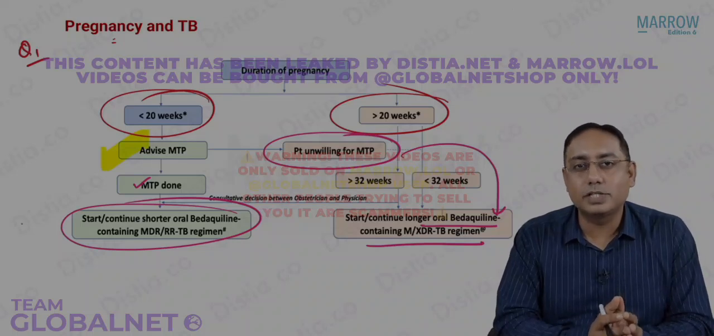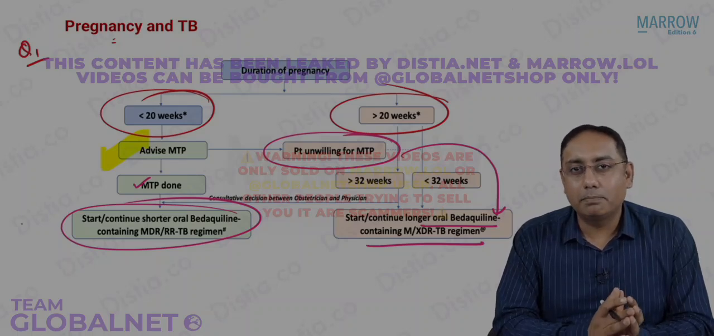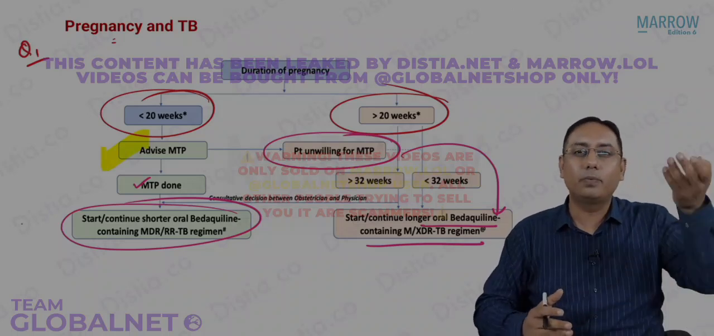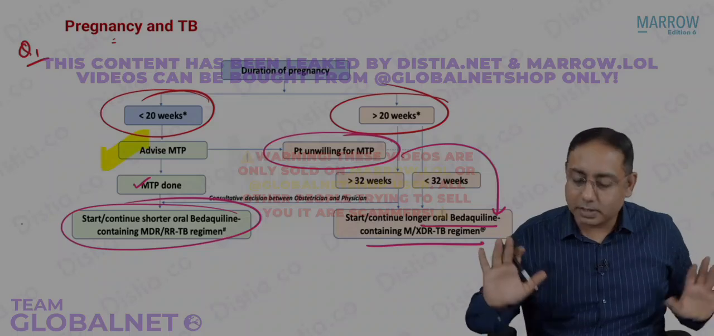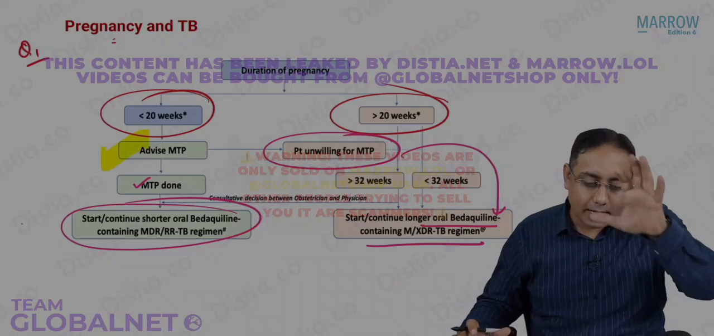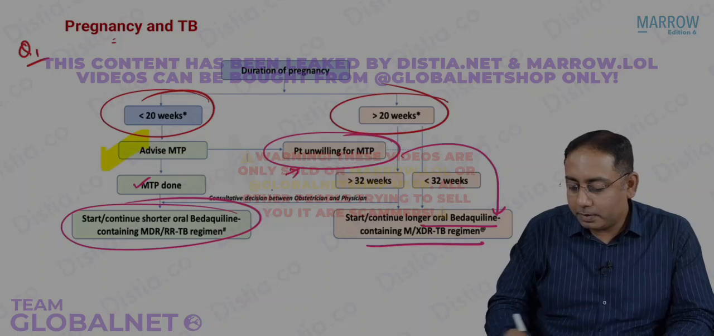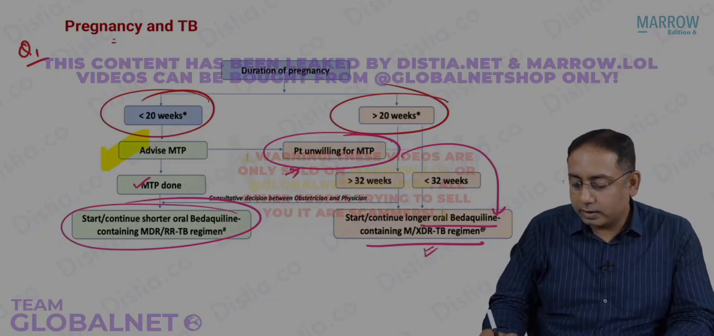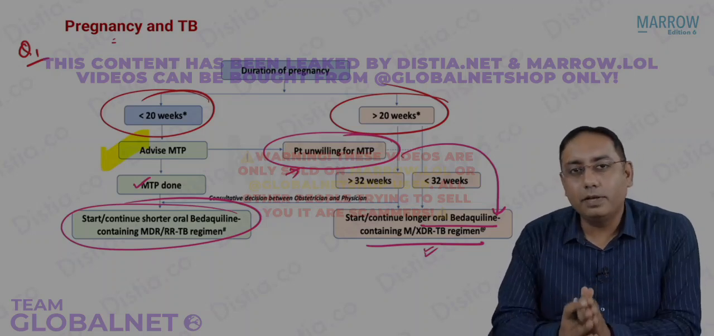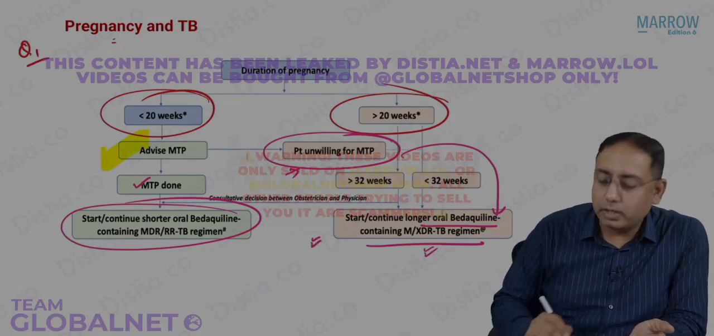Please note that in these situations, we do know the teratogenic effects of the drugs are there. But all said and done, tuberculosis is a public health problem that takes more weightage than the pregnancy and the teratogenic effects. This has to be counseled to the female, that there will be teratogenic effects and the drugs have to be taken. So in case the female is unwilling for MTP, she has to take the bedaquiline containing oral longer regime. Also, in case the female is more than 20 weeks of gestation, again, the oral longer bedaquiline regime.